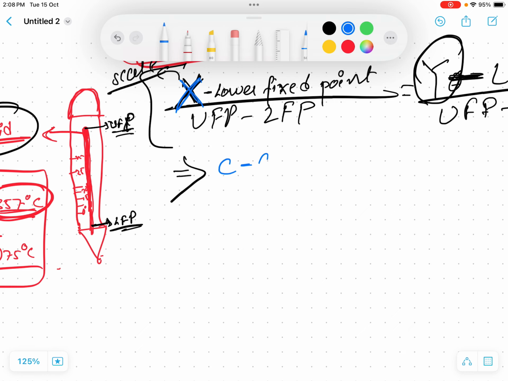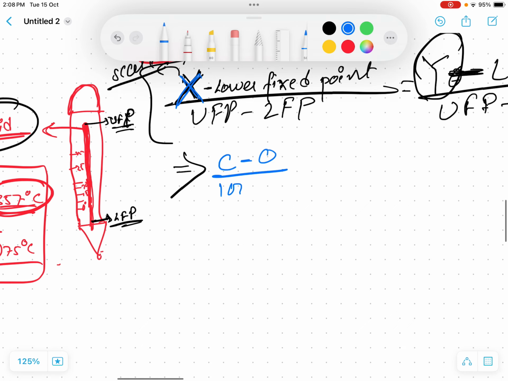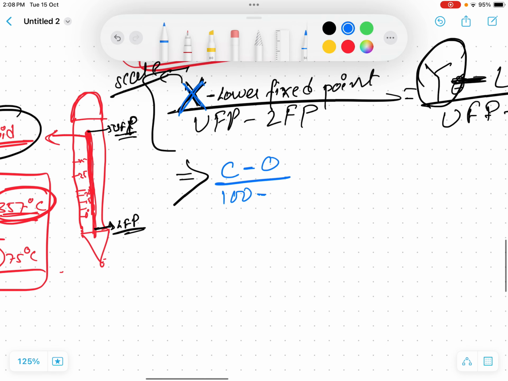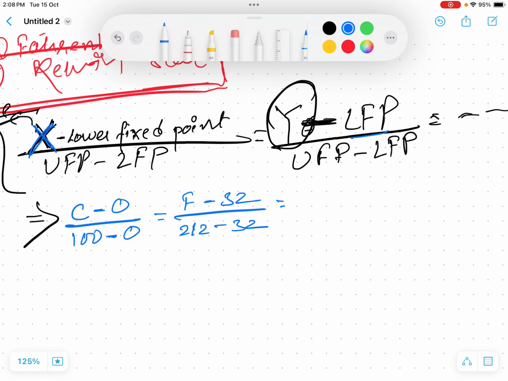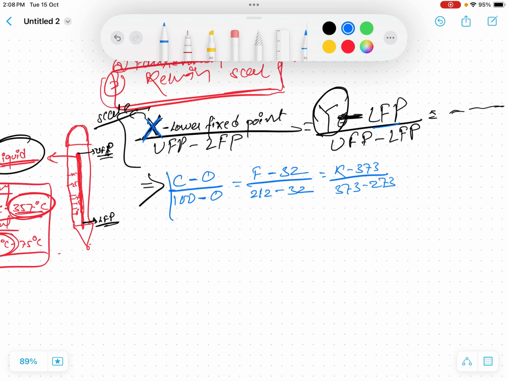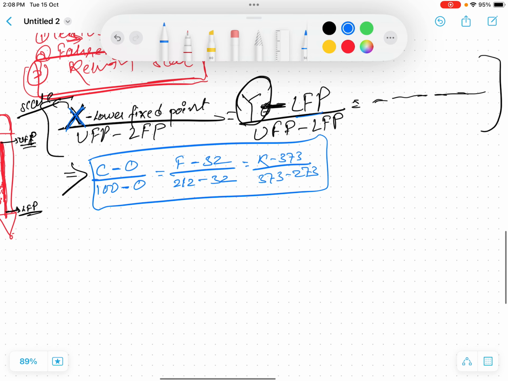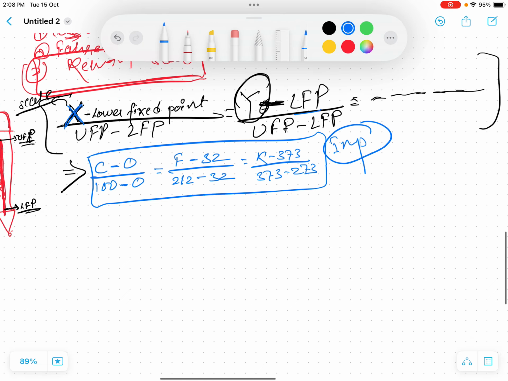C minus, in Celsius scale, the lower fixed point is 0, upon the upper fixed point is 100, which is the boiling point of water, minus the lower fixed point, which is 0, equals, now Fahrenheit scale is F minus 32, the lower fixed point, and the upper fixed point is 212 minus the lower fixed point, 32. And in Kelvin scale, K minus 273 upon 373 minus 273. So this is a basic conversion. This is very important in numericals, you have to remember this.